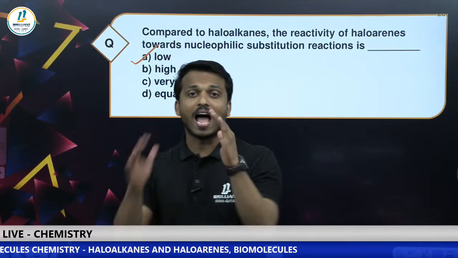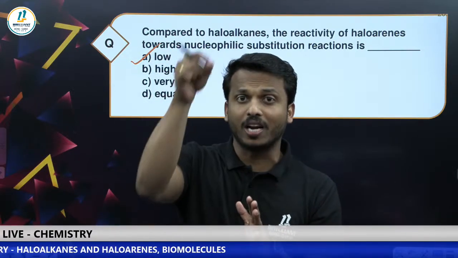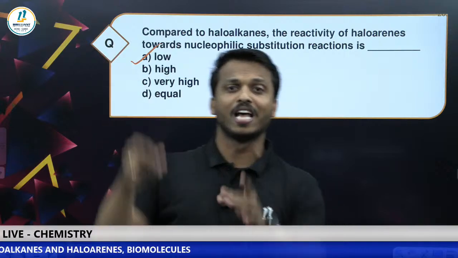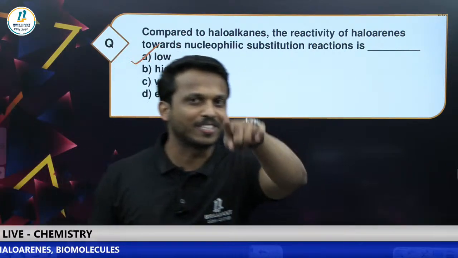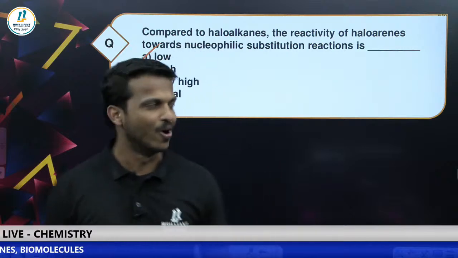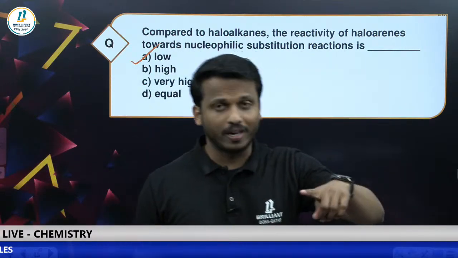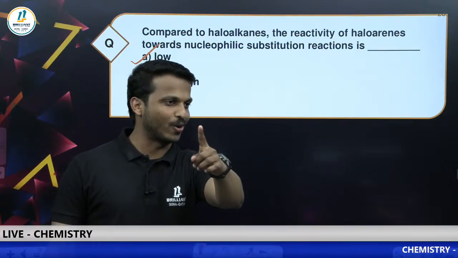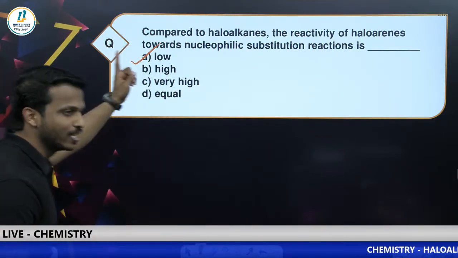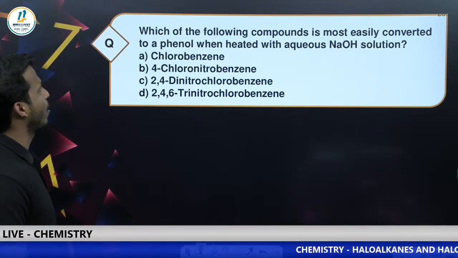We studied haloarene, where the halogen is connected to the benzene ring. There is a partial double bond formation due to resonance, so it is very hard to remove the halogen, and only then can we substitute a nucleophile. So haloarenes are less reactive toward nucleophilic substitution reaction than haloalkanes. Please don't forget, all of you. The answer is option A. Students have already given the correct answer. Very good. Keep going, all of you.